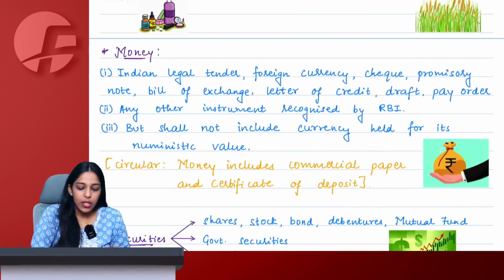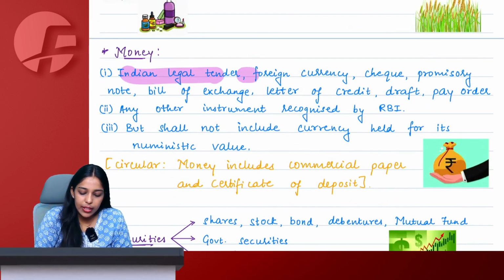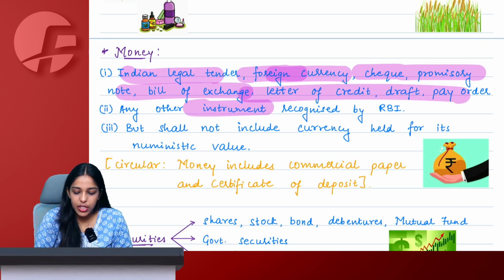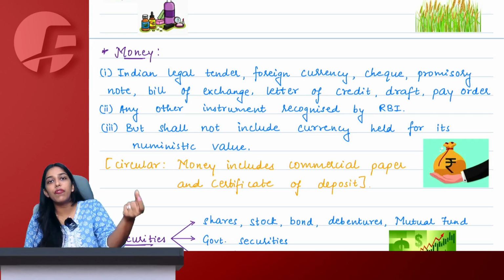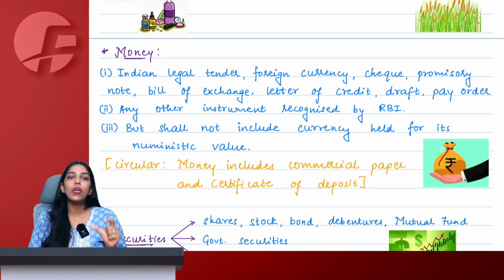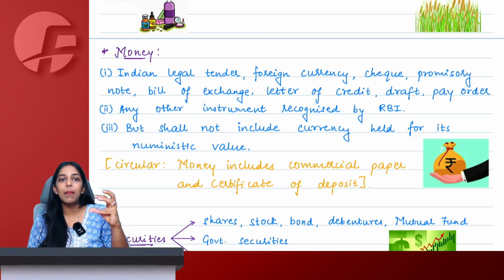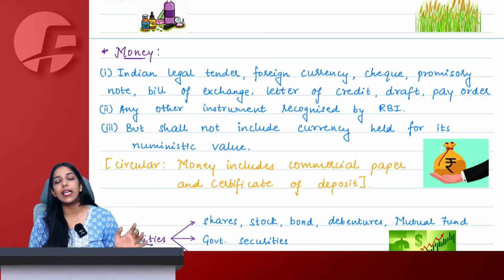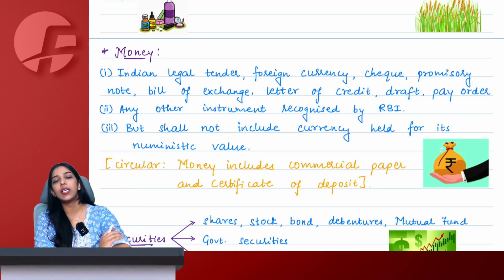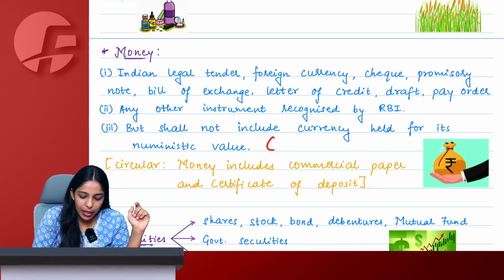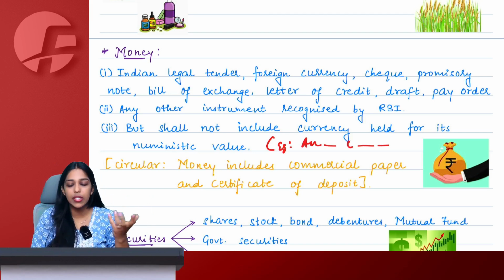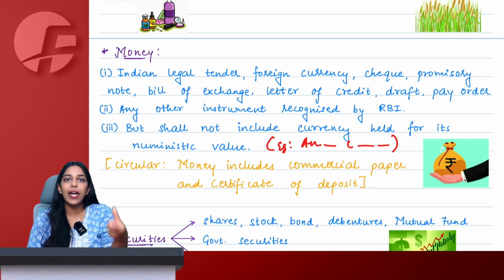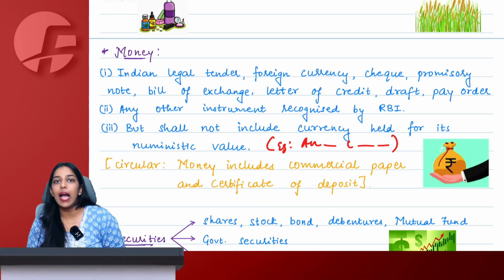Right, ma'am. So what is money here? Indian legal tender, foreign currency, check, promissory note, bill of exchange, letter of credit, everything that RBI recognizes as a medium of exchange, except any money that you are holding for its numismatic value, meaning you are not using the money as money. You are using it as goods only. In that case, that money will be considered as goods. You can write here in bracket, for example, any kind of ancient coins or unique number currency notes that I am holding to sell and earn out of, they will be considered as goods.